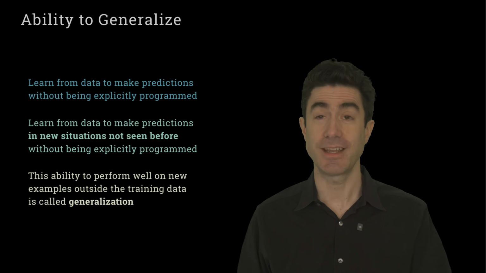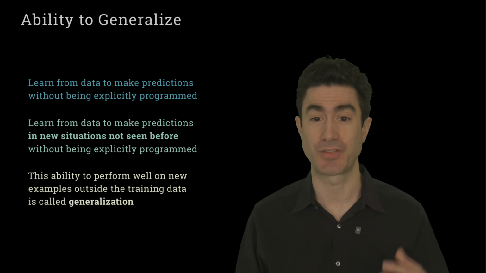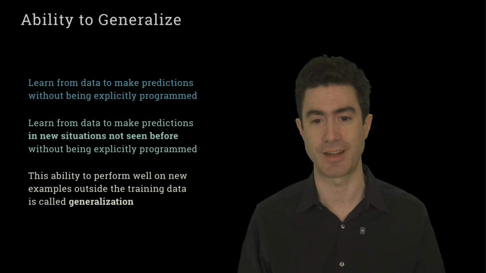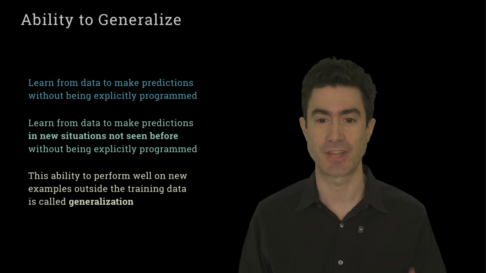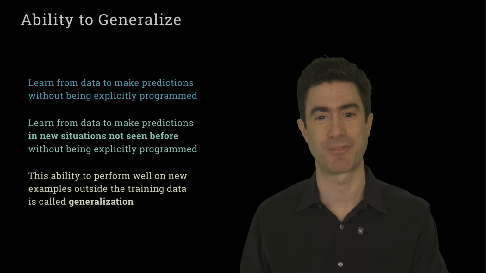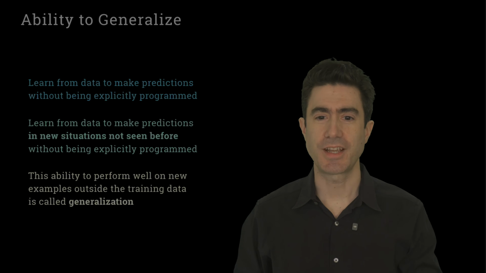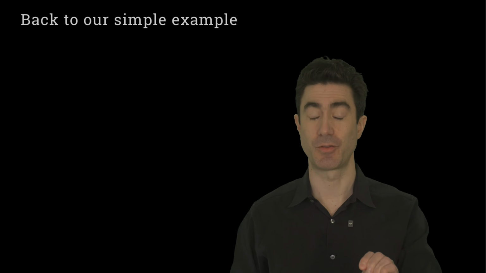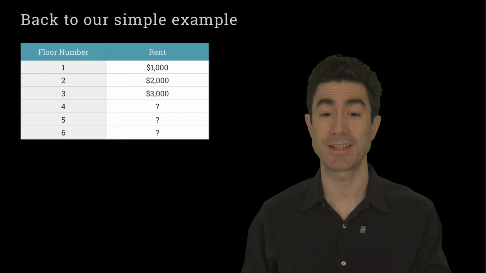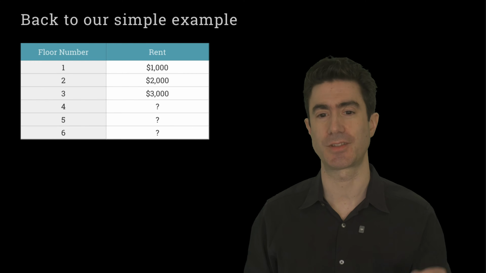It's this ability to perform well on examples that are outside the training data that you saw during training. That property is known as generalization, and it is incredibly important, and I plan to show you exactly why. I want to take you back to that first example that we talked about a couple of videos ago about predicting the price of rent for apartments in buildings.